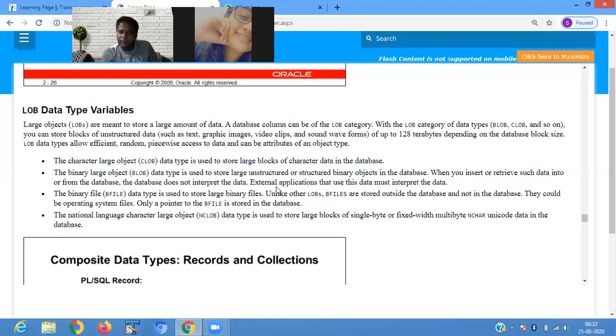Picture, video, it is not directly stored. The user interface or the screen displays the graphic for the user. But when it is stored in the database, it is stored in a symbolical format. And when we retrieve that symbolical format, we interpret it by using some kind of external application.